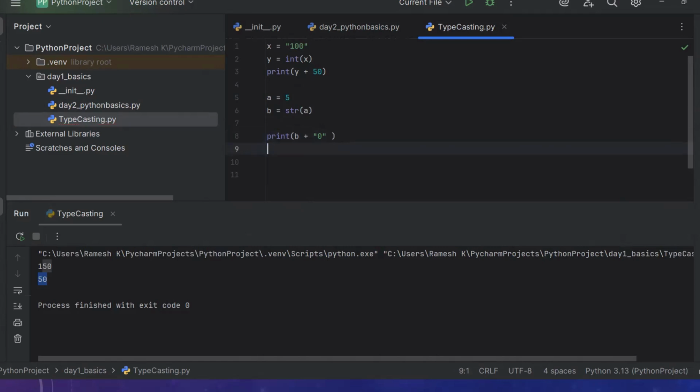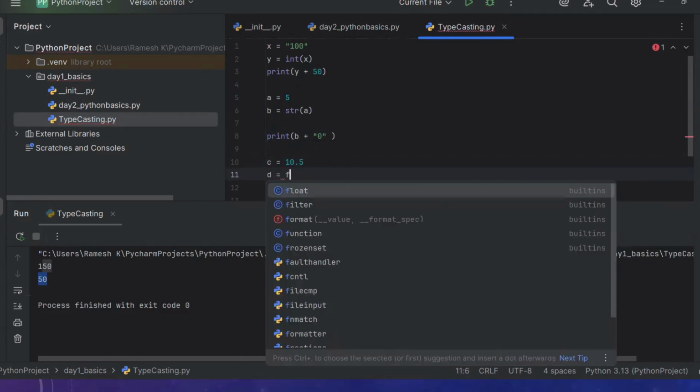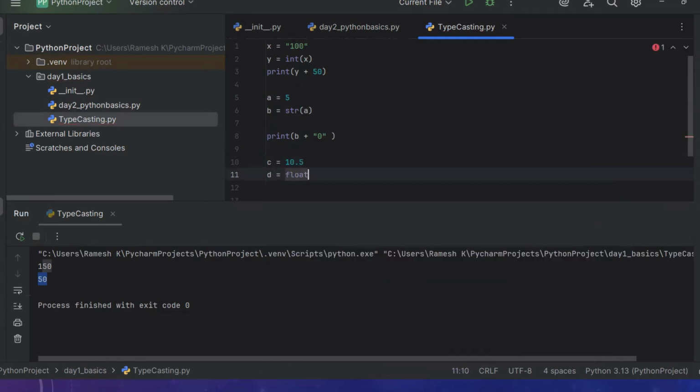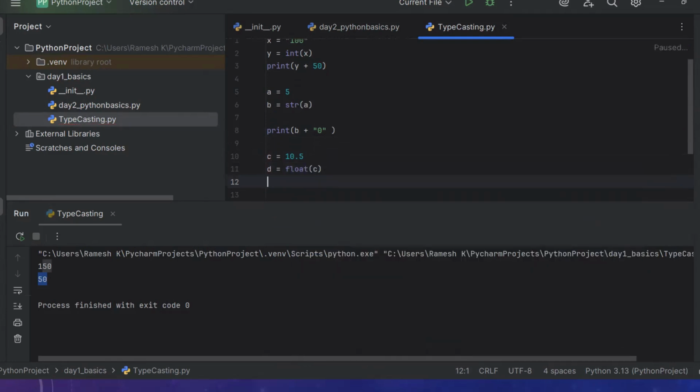The same way I can use c is equal to, for example, "10.5". Then d is equal to float of c. Now print c plus d, for example 2.5.